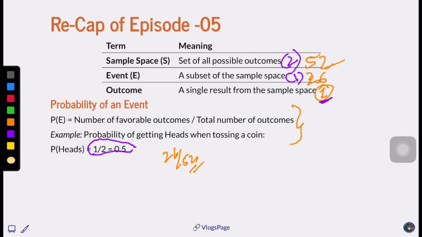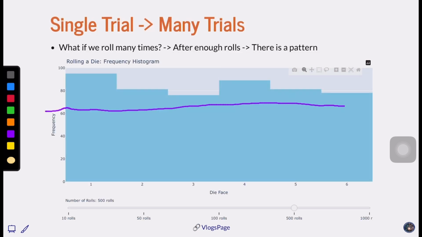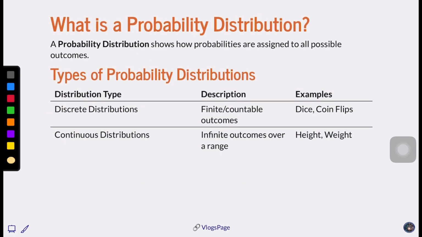So when we see the probability here, even though it is one for heads and one for tails, it has equal probability. Similarly, each face of a die has an equal or uniform probability to appear. How do we come up with this? When we roll many times, it comes from the historical pattern. Got it? And what is this pattern? We call this pattern a probability distribution.